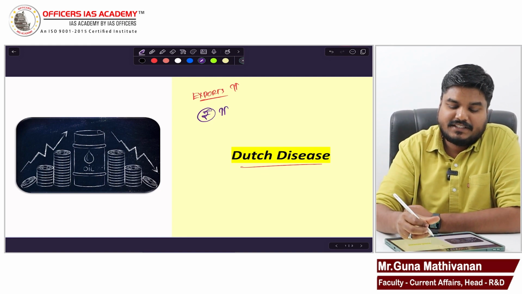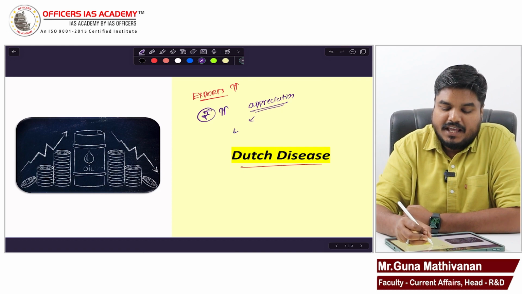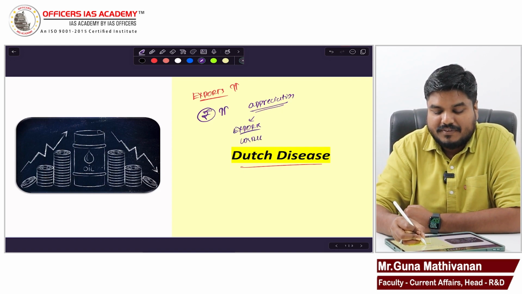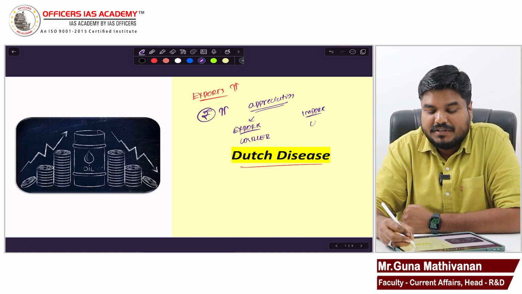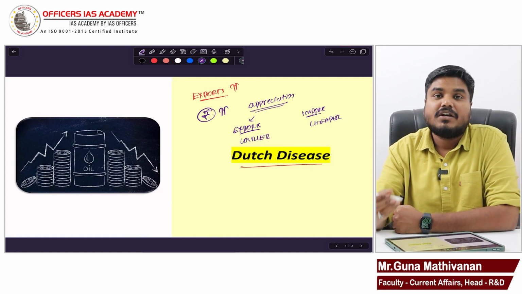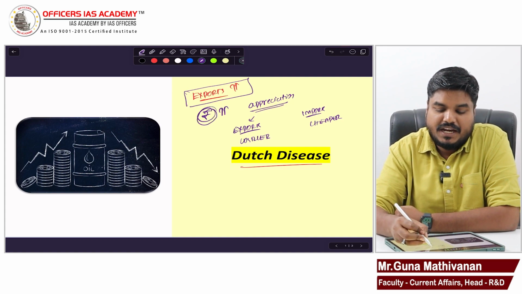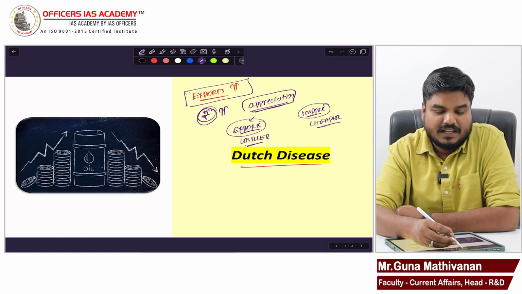So this appreciation will make my exports costlier as well as imports cheaper. This is basic economics, we all know. Suddenly when our exports increase, my rupee will appreciate. When the rupee appreciates, my exports will become costlier and my imports will become cheaper, right?